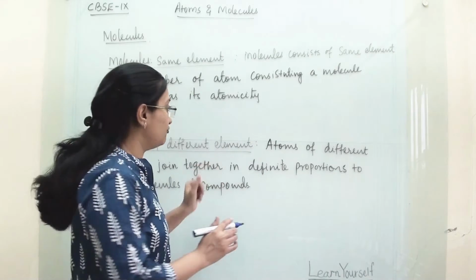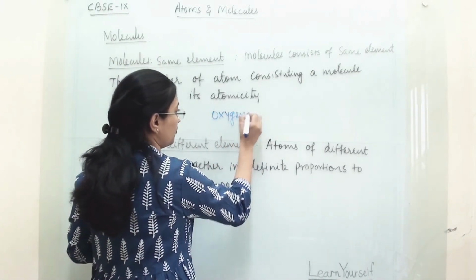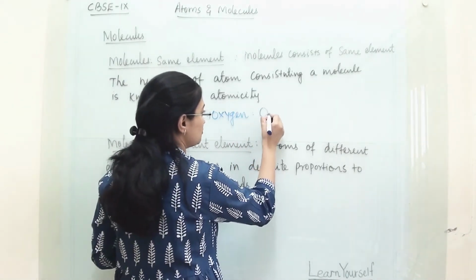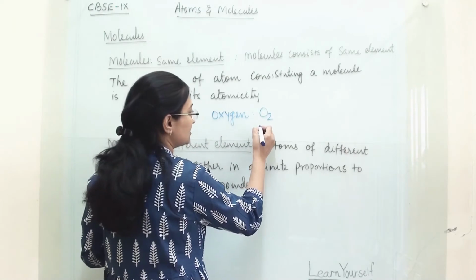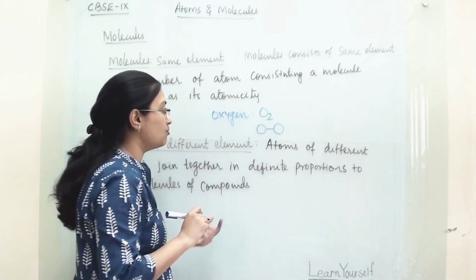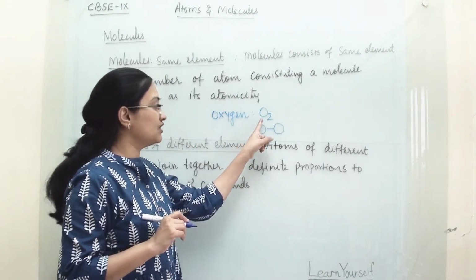For example, oxygen. When we talk about the oxygen molecule, it is O2. This means two oxygen atoms are combined together with a covalent bond and have made one molecule, known as oxygen.